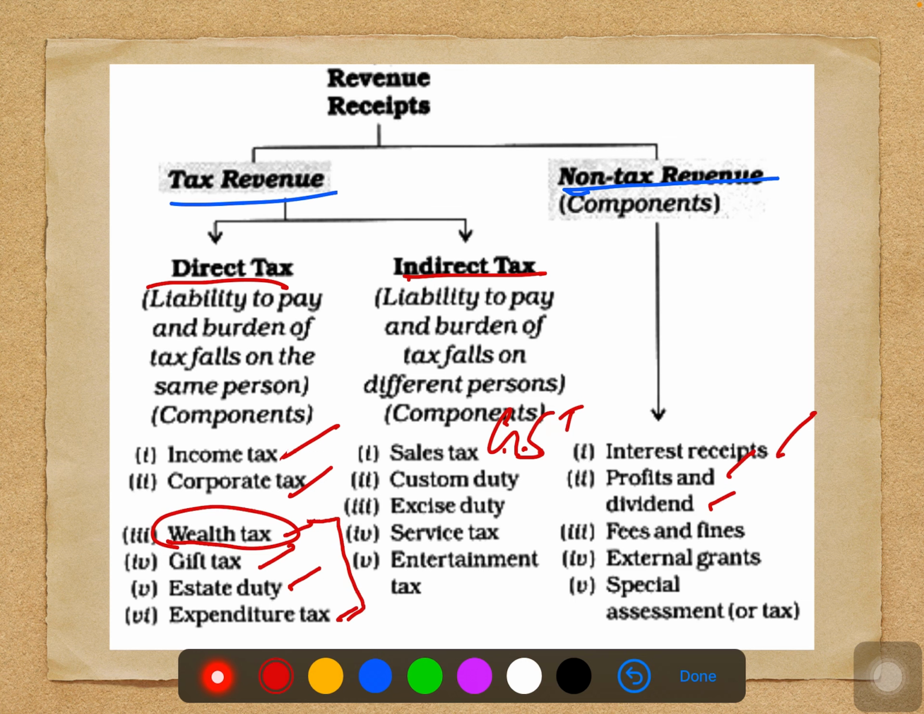So if they are going to get any kind of fees and fines, that's also part of non-tax revenue. External grants. That means whenever we are going through some problems, some other countries or some international organization always give some kind of help to us, and that money we need not give back. That's called an external grant. Any money, any help, cash grants-in-aid from any foreign countries or any international organization is also included in the external grants. And special assessment. So these are all part of non-tax revenues.